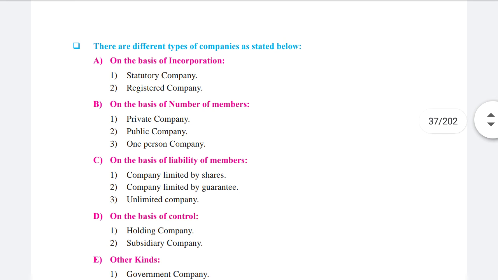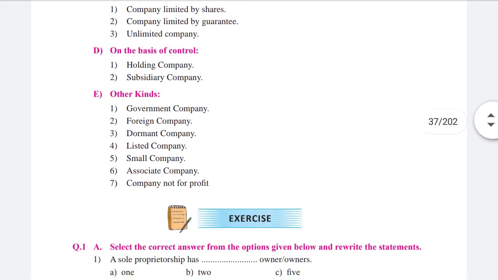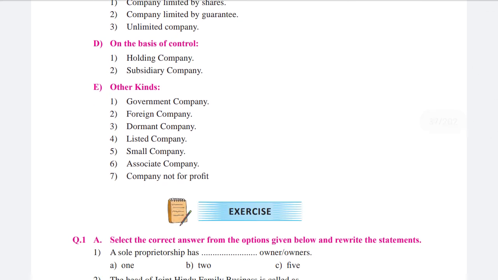Now, there are different types of companies as I explained above. On basis of incorporation: statutory, registered. Then on basis of number of members: private company, public company. On basis of liability: company limited by shares, limited by guarantee, and unlimited company. Then on the basis of control: holding company and subsidiary company. And other kinds: government company, foreign company, dormant company, listed company, small company, associate company, company not for profit. Now all these I have explained above.